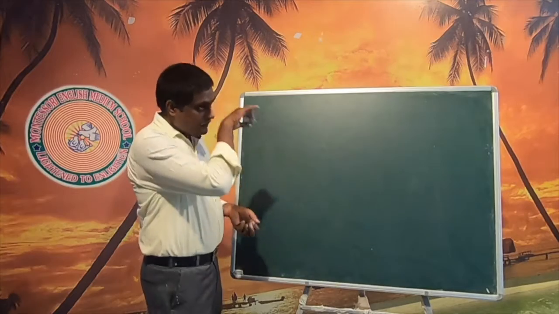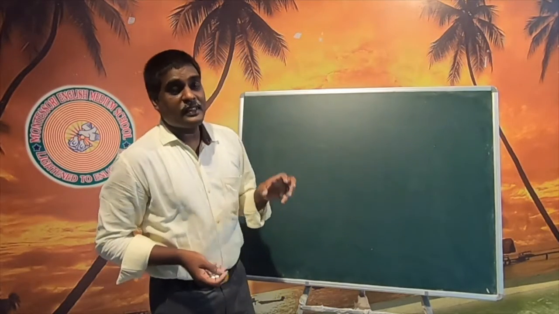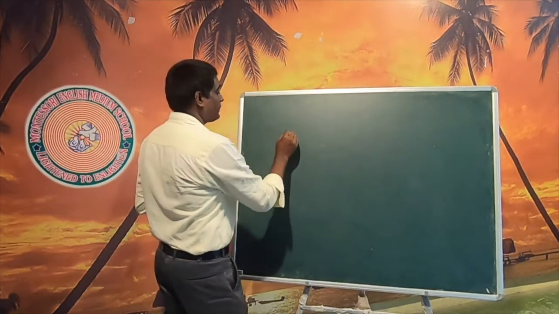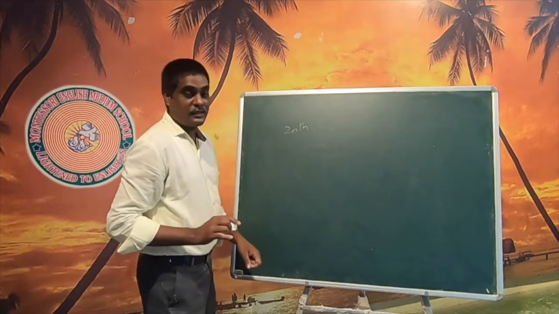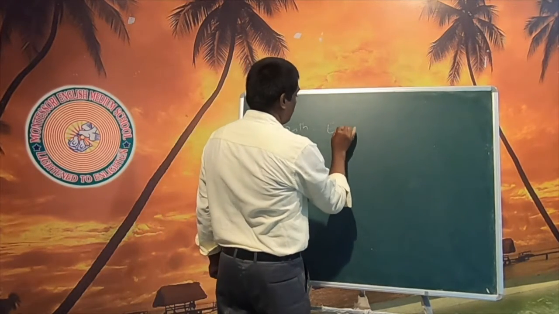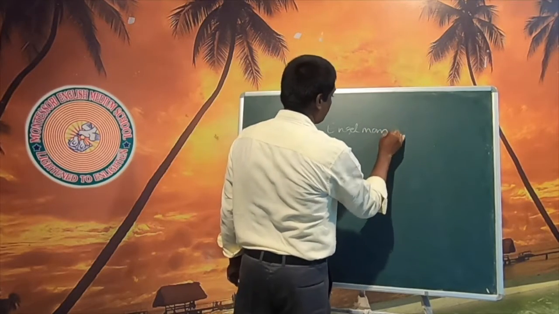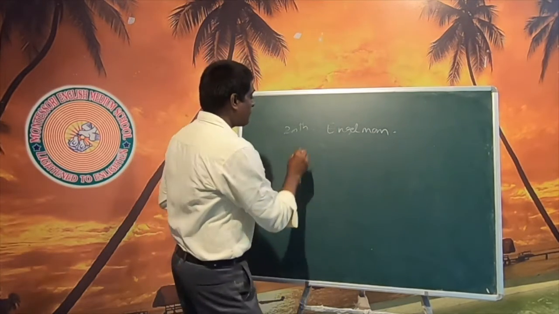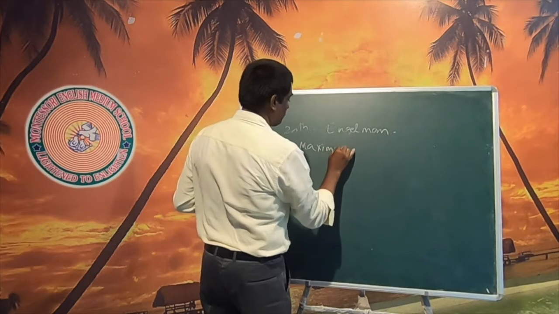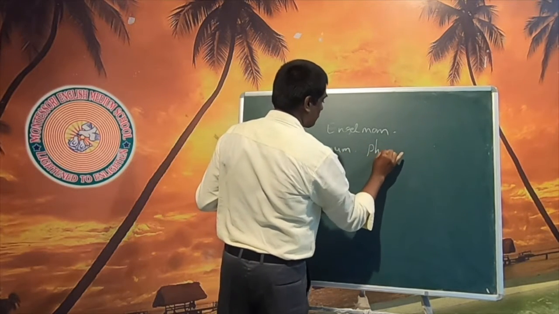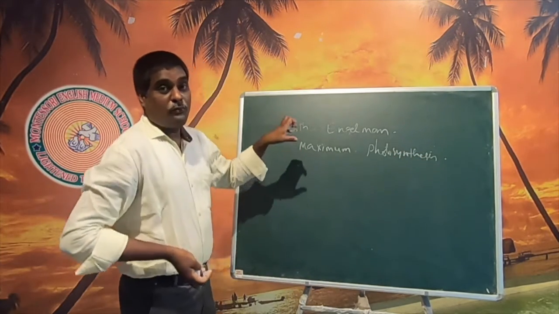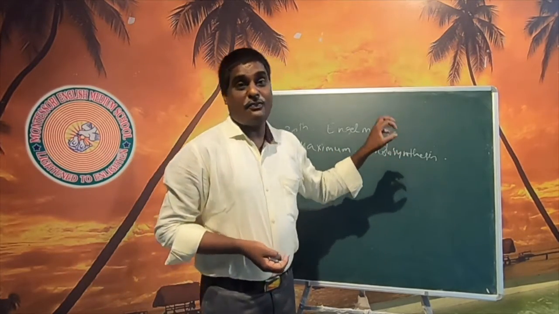After that experiment, a number of scientists tried to learn more about photosynthesis. During the 20th century, there was one scientist, Engelmann. He found the maximum rate of photosynthesis.